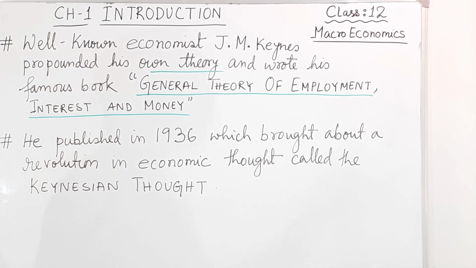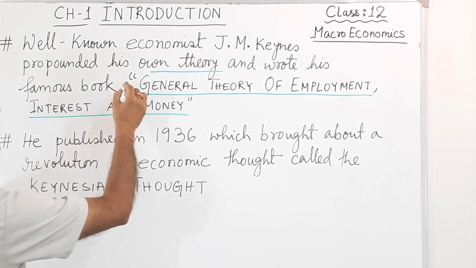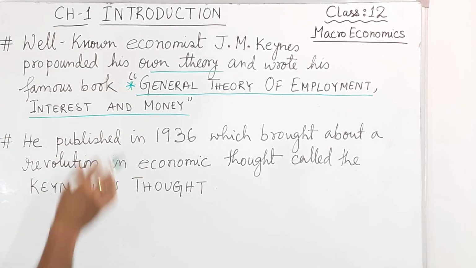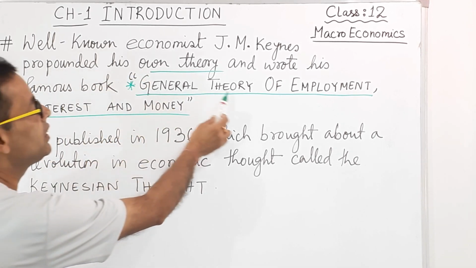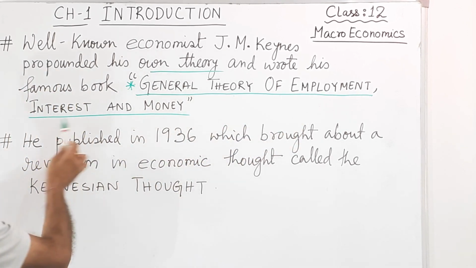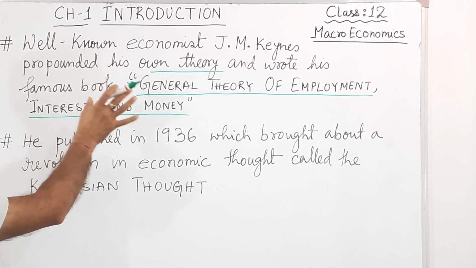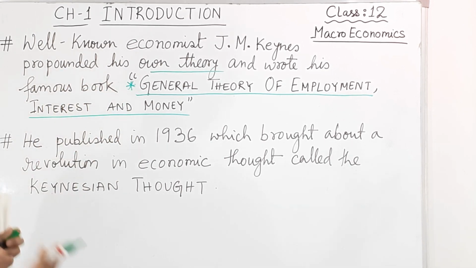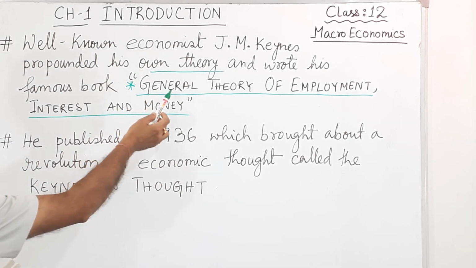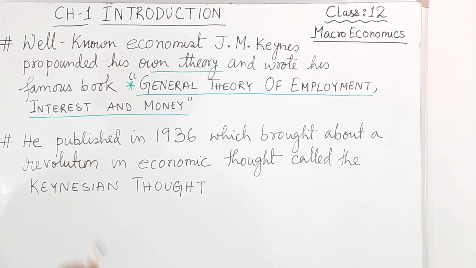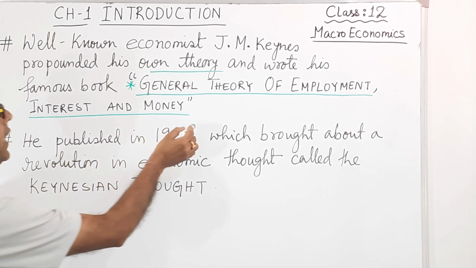Now in the board questions, a short 1 mark question came: Name the book propounded by J.M. Keynes. So the answer will be General Theory of Employment, Interest and Money. Clear? So he made one theory and wrote a book, and the name of the book was General Theory of Employment, Interest and Money.